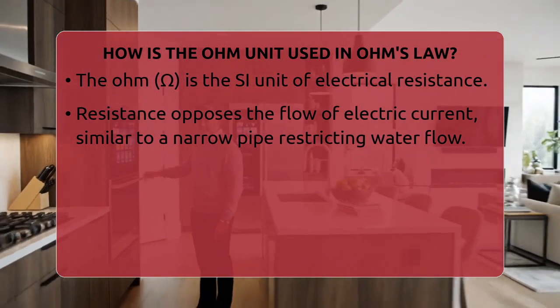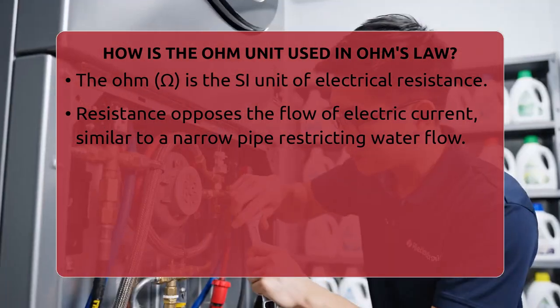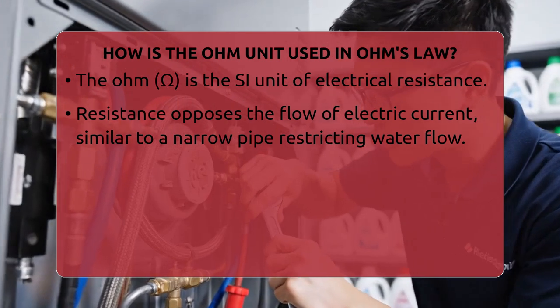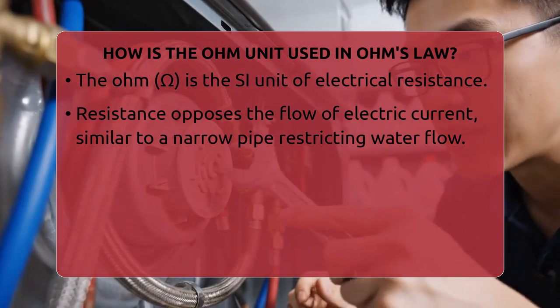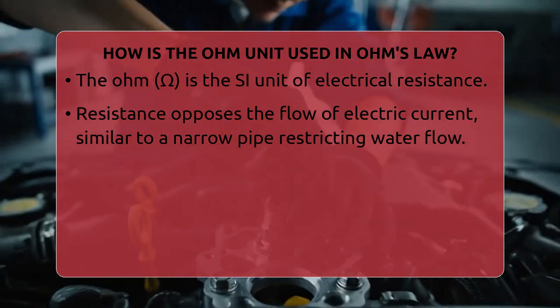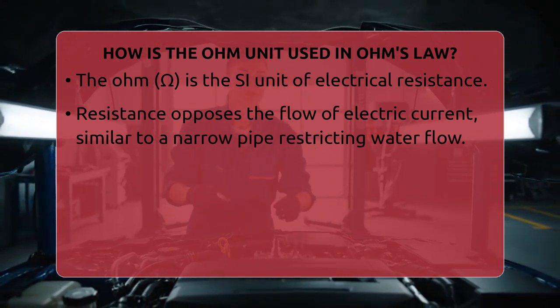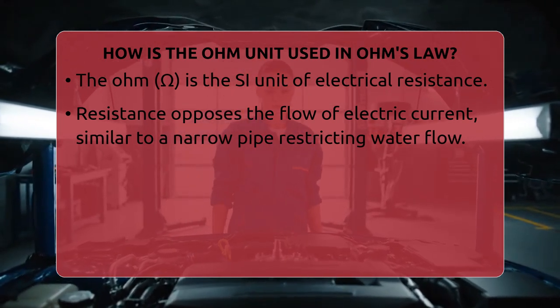Resistance tells us how much a material opposes the flow of electric current. Think of it like a narrow pipe that makes water flow harder. The narrower the pipe, the more resistance there is. In Ohm's law, resistance measured in ohms helps us connect voltage and current. The law states that voltage equals current times resistance.